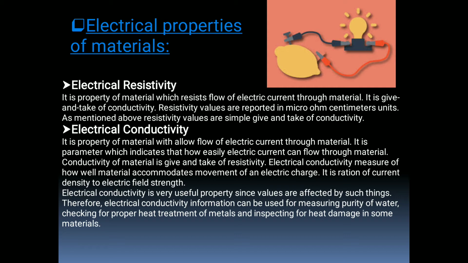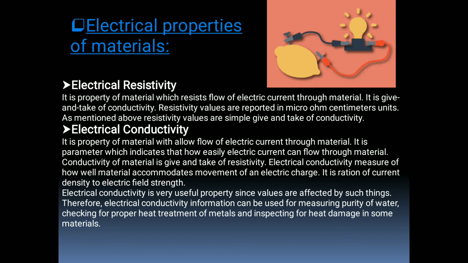Now the second property is electrical conductivity. It is the property of a material which allows the flow of electric current through the material. Electrical resistivity and electrical conductivity are exactly opposite to each other. Resistivity opposes the flow of current, and conductivity allows it. It indicates how easily electric current can flow through the material.